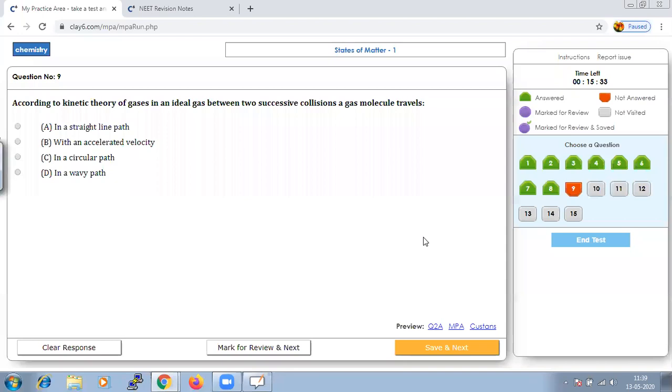It is a standard piece of information, or a property. In an ideal gas, between two successive collisions, it is going to travel in a straight line path. Let us save that and go to next.